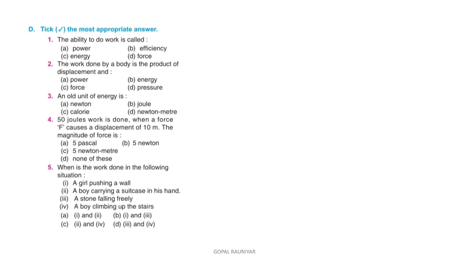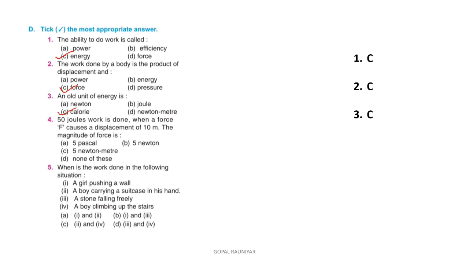Now, the ability to do work is called, we have studied, energy. The work done by a body is the product of displacement and force. The old unit of energy is calorie. 50 joule of work is done when a force of F causes a displacement of 10 meter. The magnitude of force is. Now we will solve this numerical. Answer of first is C, second also C, third also C.